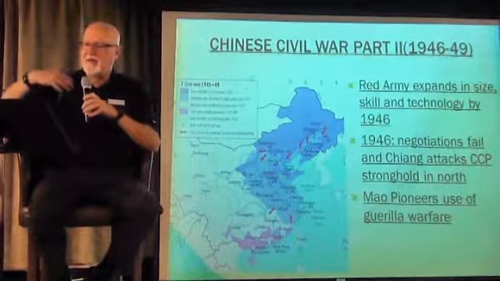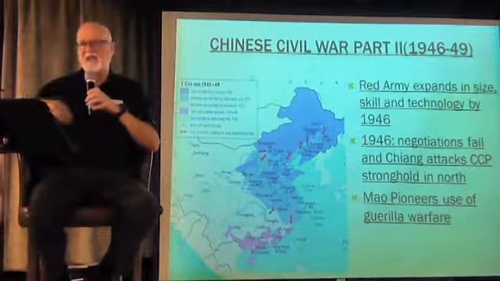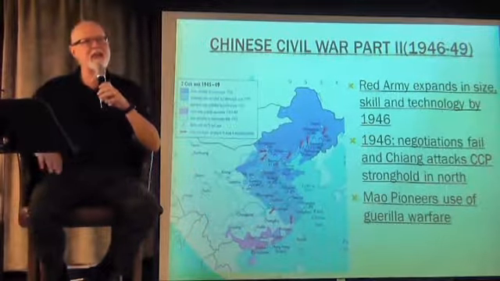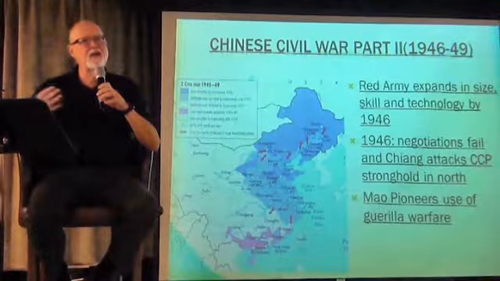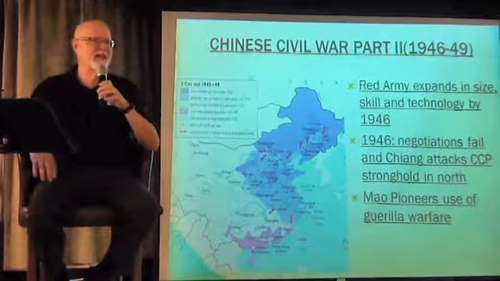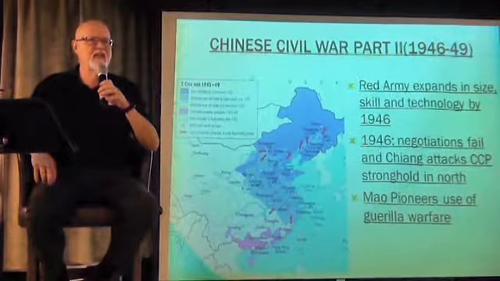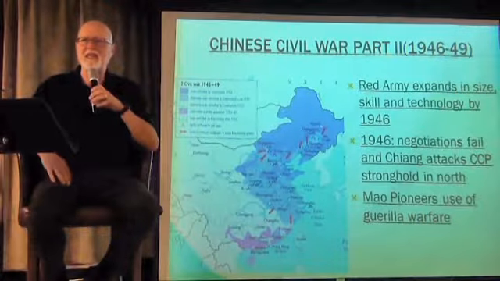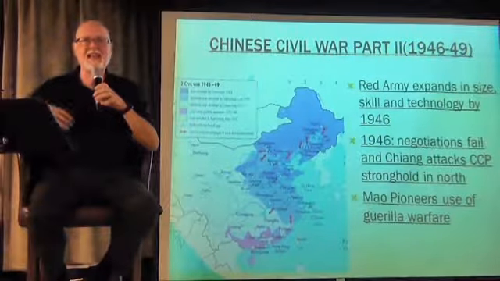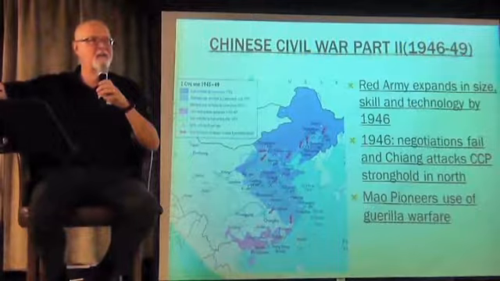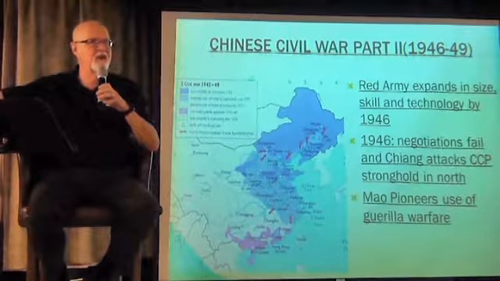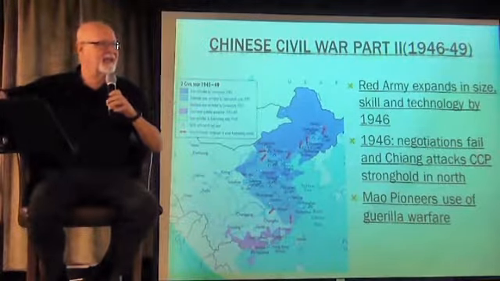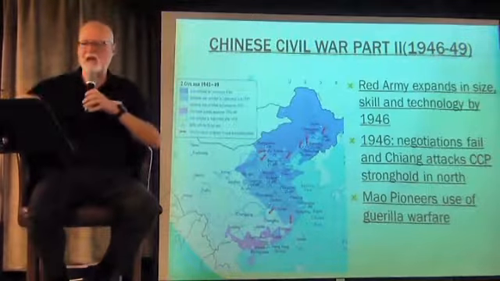So all of this time, the Kuomintang is losing their advantage. They are losing battles. They're losing their weaponry. In fact, most of what the Communist Party ended up using later on in the war was stuff that they had taken that the Kuomintang had left behind, because they were constantly retreating and leaving their weapons, their tanks, their guns behind.